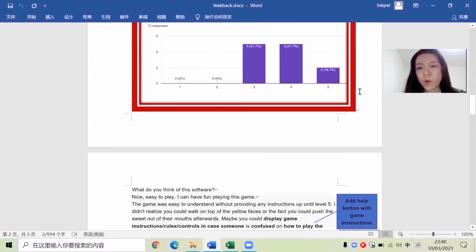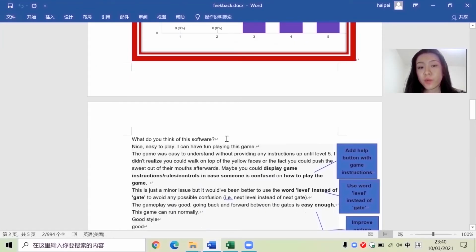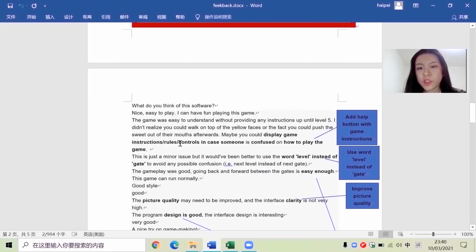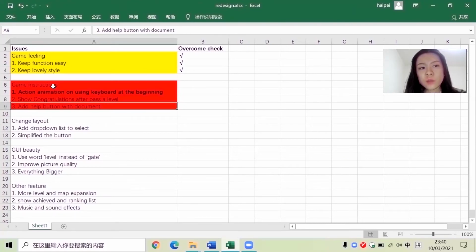When it comes to more complicated questions, I got more useful feedback. Somebody suggested that I display game instructions. I think these 3 are the most critical, so I colored them in red.